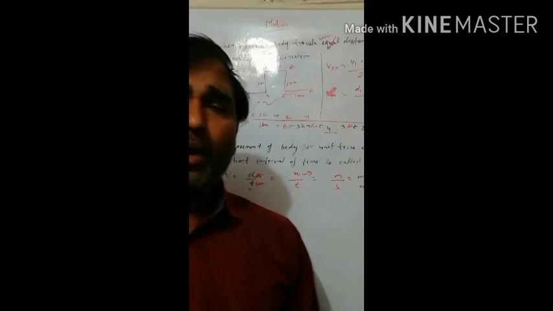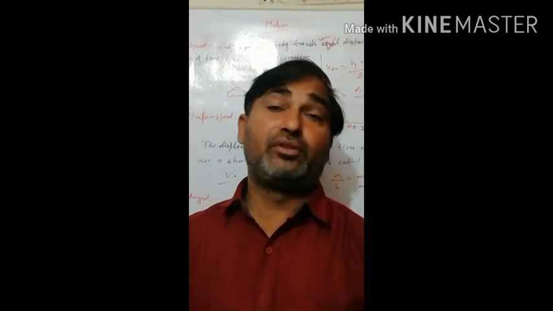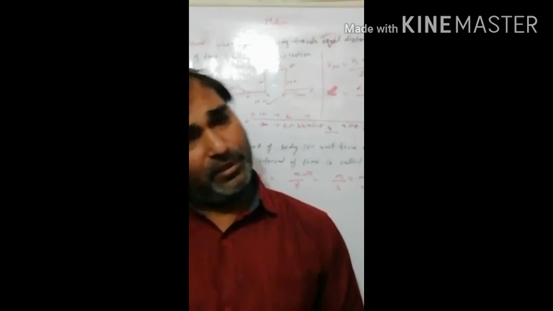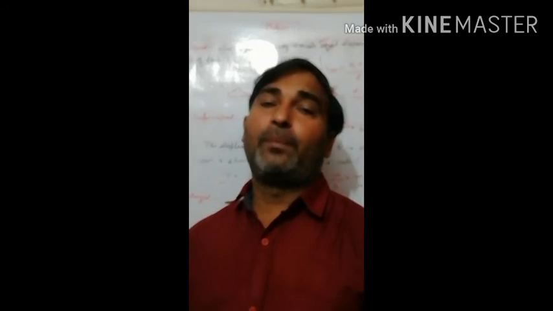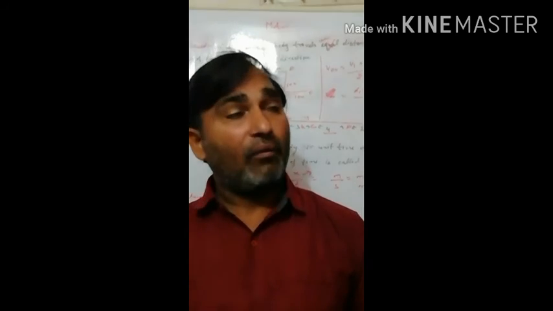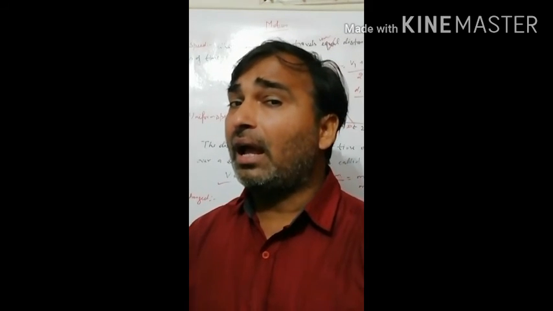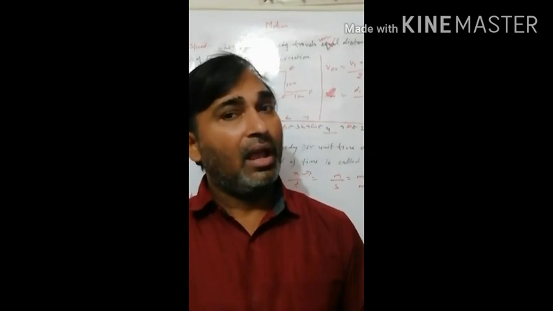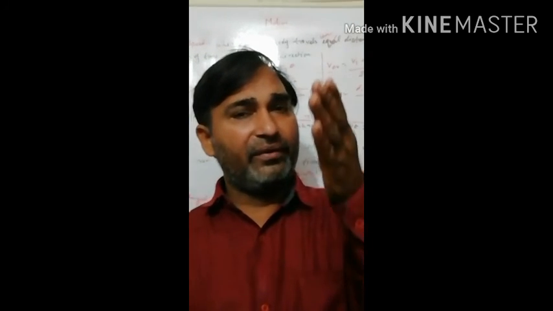Okay, what is the common point between speed and velocity? First, the unit: meter per second is the unit of speed, and meter per second is the unit of velocity. And one very important question: when are speed and velocity, or average speed and average velocity, both the same?